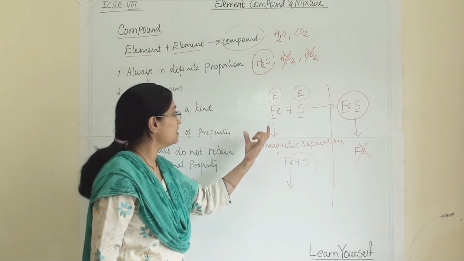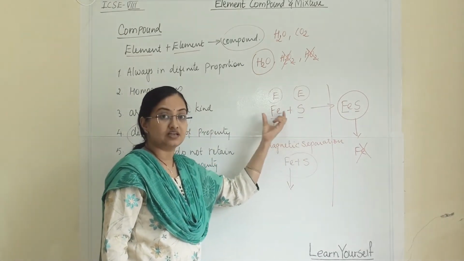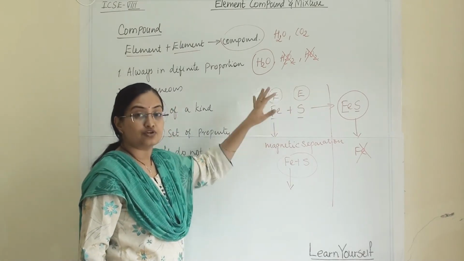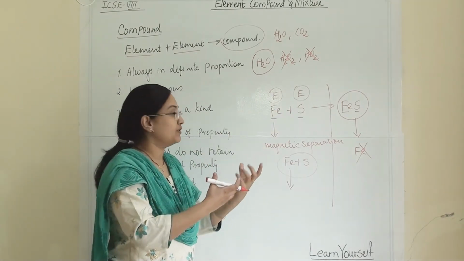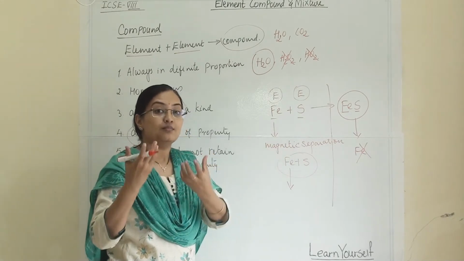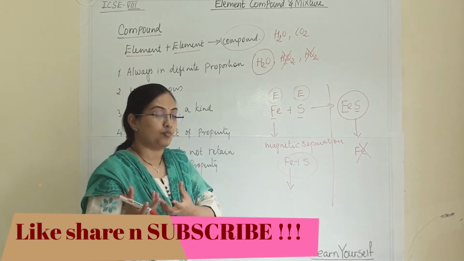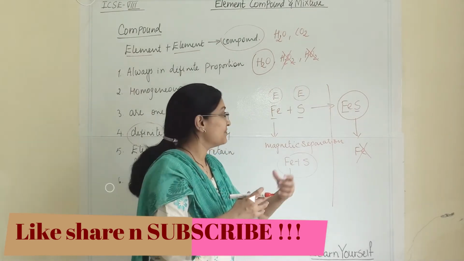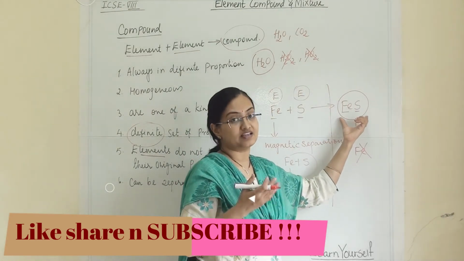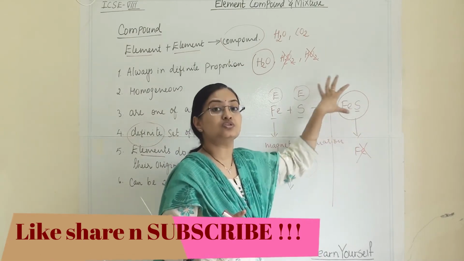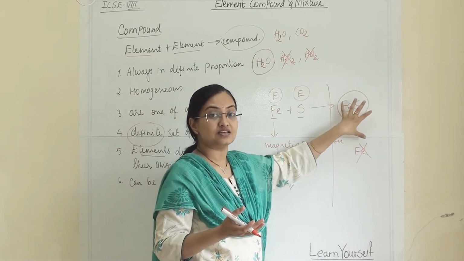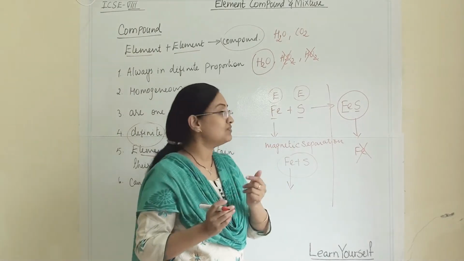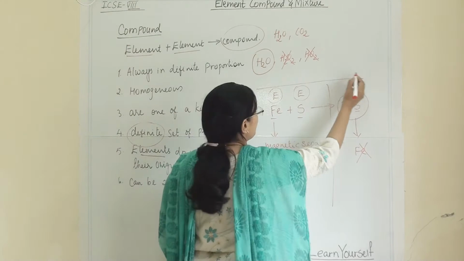Earlier they were in the form of elements, where iron possessed its own set of properties and sulfur possessed its own. Now they are chemically combined, forming a molecule of iron sulfide, which has its own set of properties. So iron sulfide is different from iron and sulfur. You can check the same thing for NaCl.